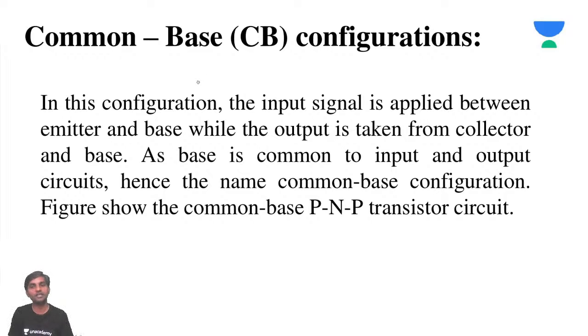Now we will see in detail about the common base configuration. In this configuration, the input signal is applied between emitter and base, while the output is taken from the collector and base. As the base is common to the input and output circuits, hence the name common base configuration. The figure shows the common base configuration transistor circuit.